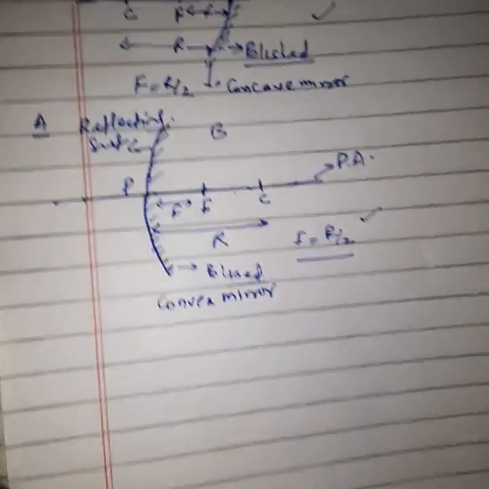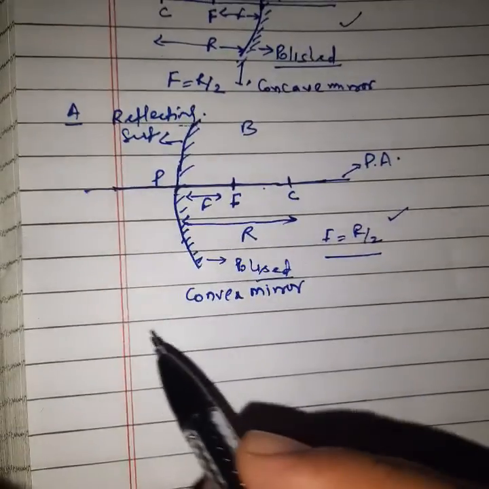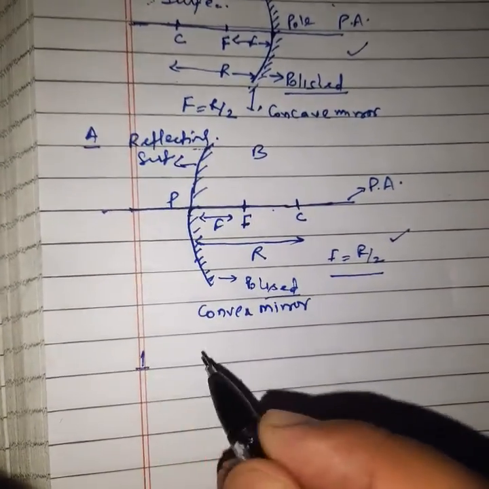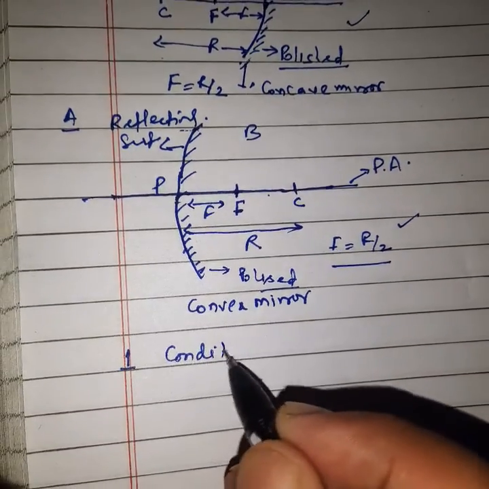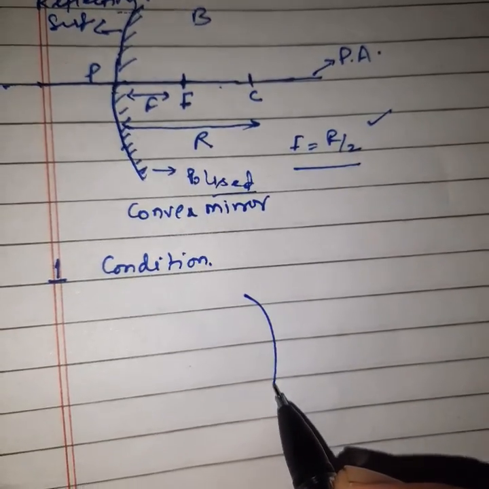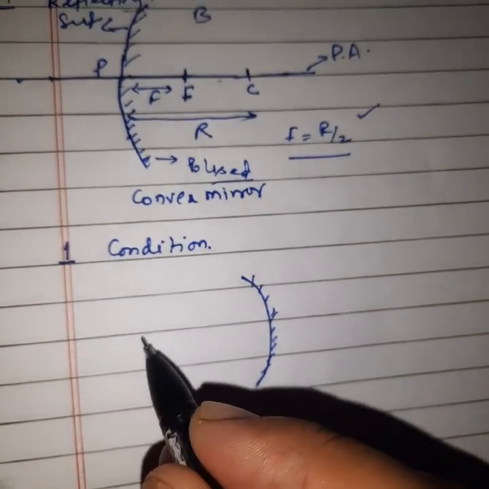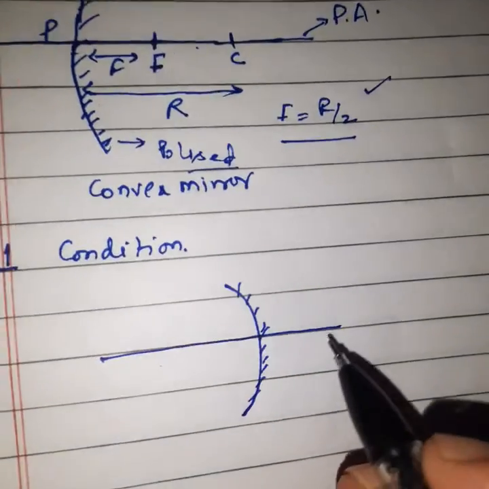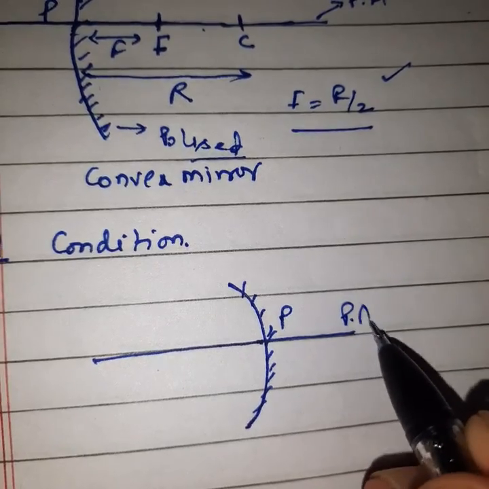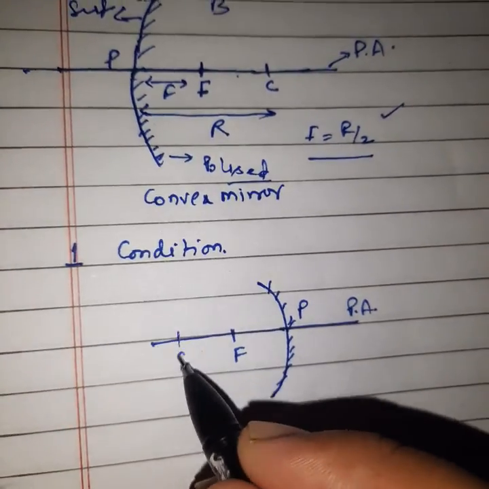Before it I am telling some pointers. Listen to one thing: rules of image formation. I'm telling one rule, one condition. Listen, we will take the case of the concave mirror. This is our concave mirror. Same thing you will do. This is your pole point, principal axis. This is your focus point, center of curvature.